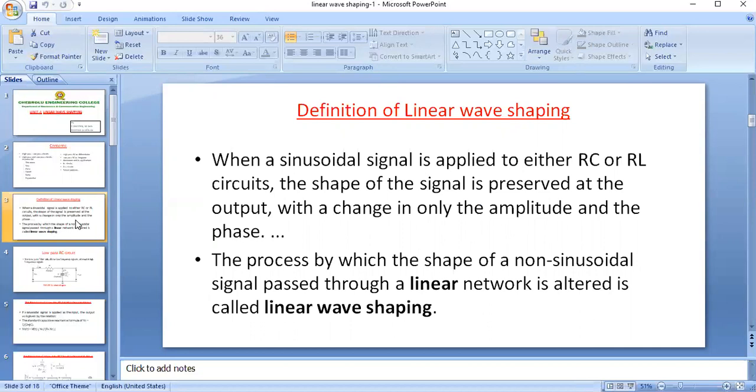But when a sinusoidal signal is applied as input to these linear networks, the shape of the signal is preserved at the output. The shape has no change at the output, but there may be a change in the amplitude or phase. We are going to observe how the output response is.